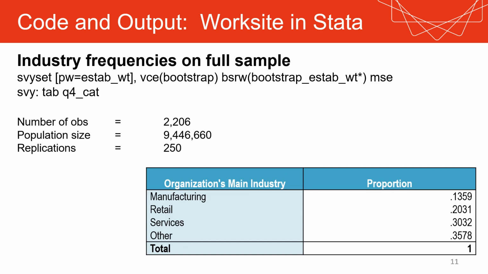Here is the equivalent example for analyzing the worksite survey in Stata. So again, in the lower right, we have the output, the fraction of worksites in manufacturing, retail, services, and other, and the total. Again, we want to use the svyset command to set up the survey analysis with the appropriate options. You want svy colon to make sure you're actually running the survey analyses, tab to run a frequency, and then Q4CAT is the name of the variable. So those are our 4 examples: employee survey, worksite survey, in SAS and in Stata.